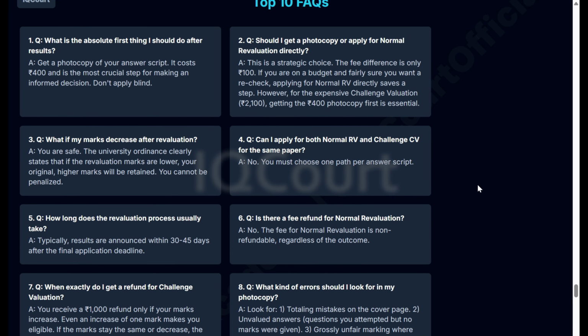What is the absolute first thing I should do after the result? Get a photocopy of your answer script. It costs only 400 rupees. Just verify your answers, re-evaluate with your professors in your college, and see whether there is any chance of getting more marks or not.